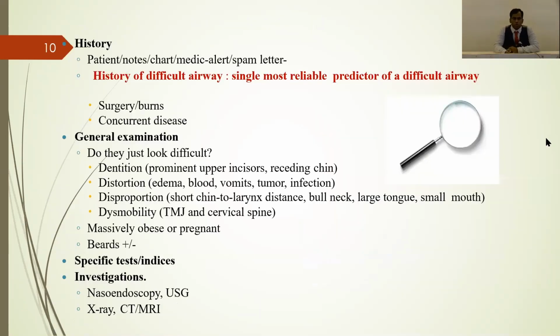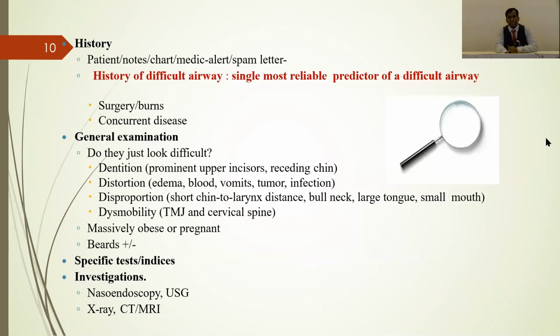This is the protocol you should follow. First, take a history properly. Then do GPE, general physical examination, and then specific tests, indices or investigations. History-wise, ask about history of surgeries, burns, and concurrent diseases like diabetes mellitus, muscular dystrophies, or any other diseases. If there is a history of difficult airway in a previous surgery, where the patient has some documentation for that, then that is the most reliable predictor of difficult airway, and you should be prepared for a difficult airway for that case.